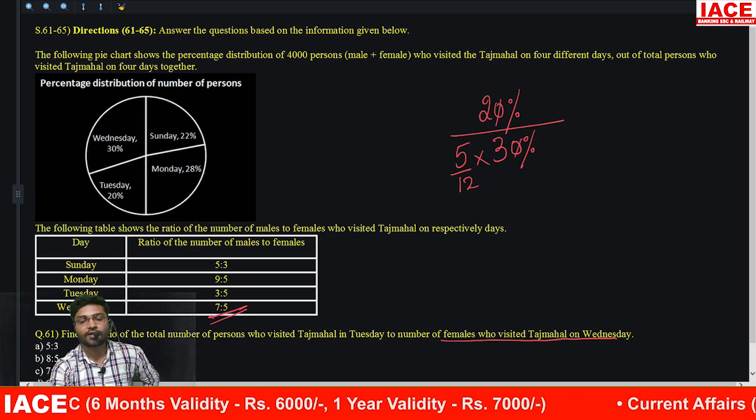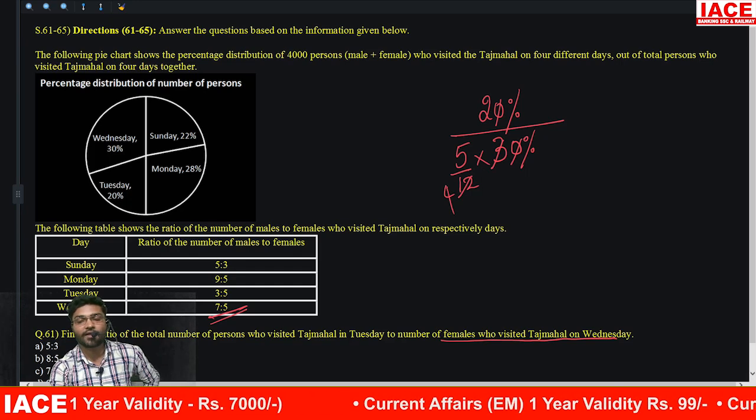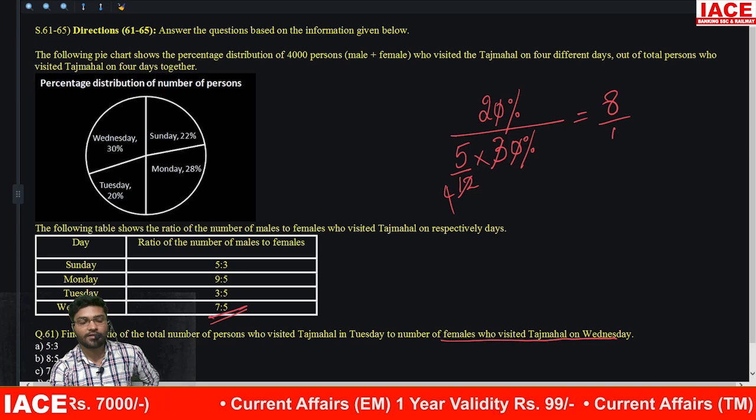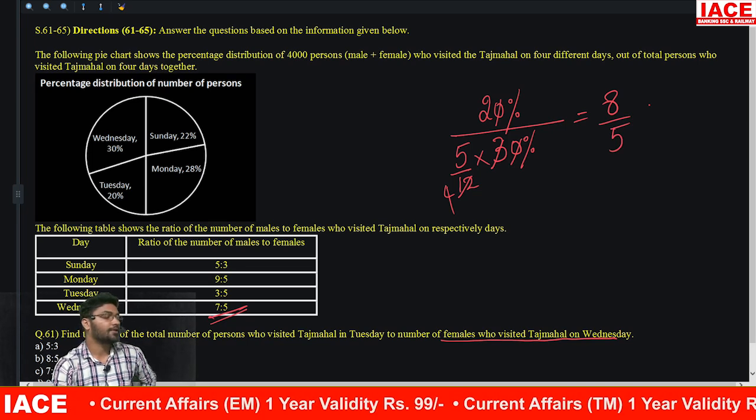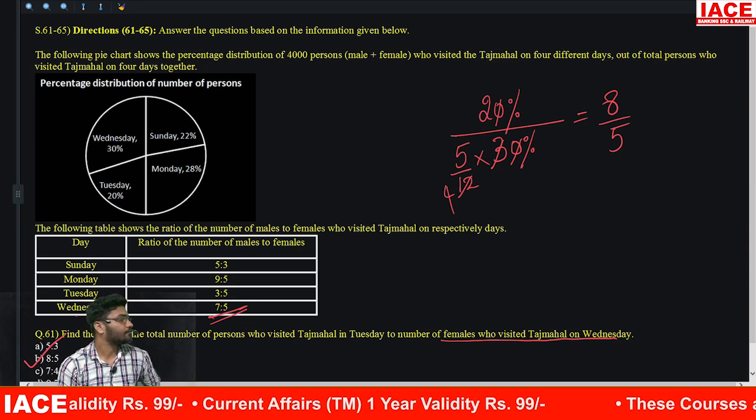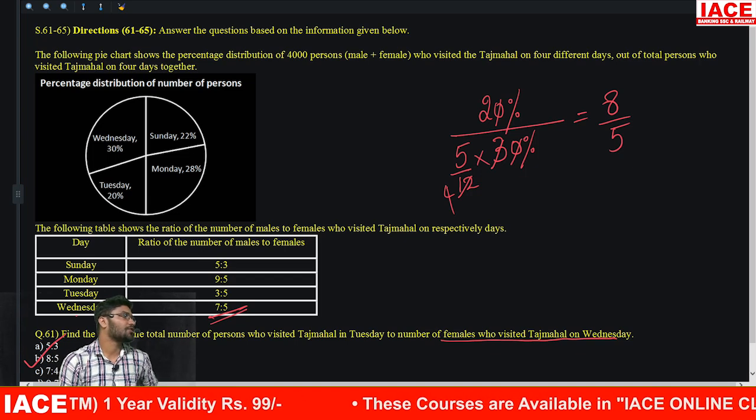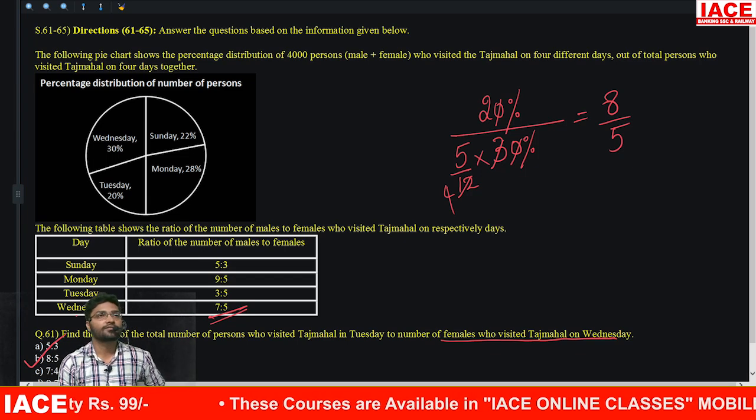So 0 gets cancelled. 3 ones, 3 fours. 4 multiply then 8 by 8:5. 8:5 means option B will be correct. Value find చేసే అవసరం లేదు. Ratios, percentages, you need not find values.